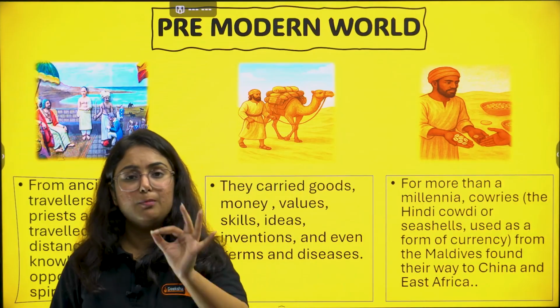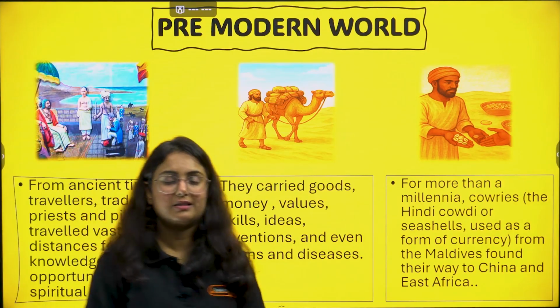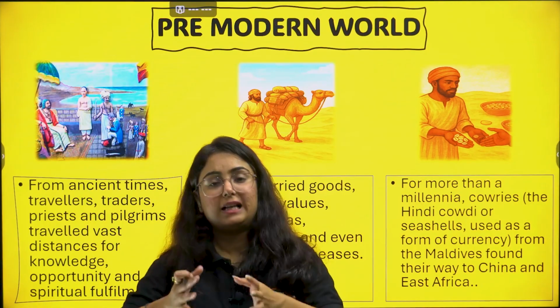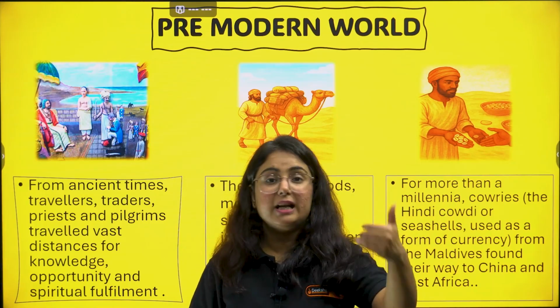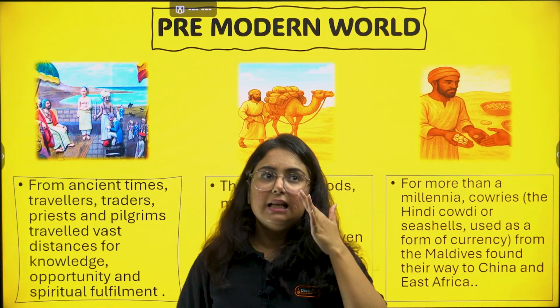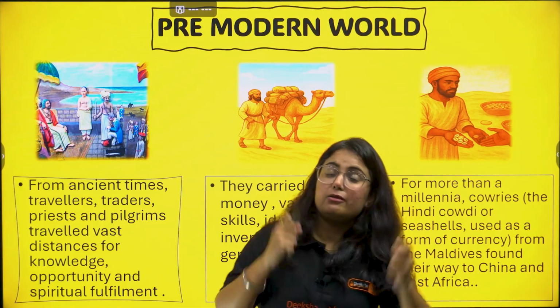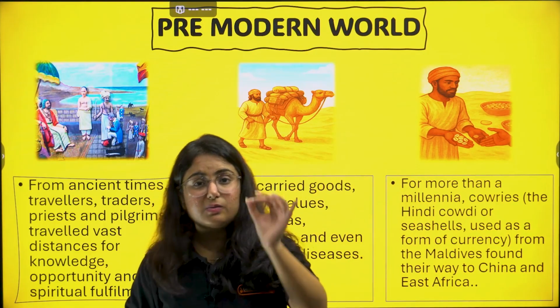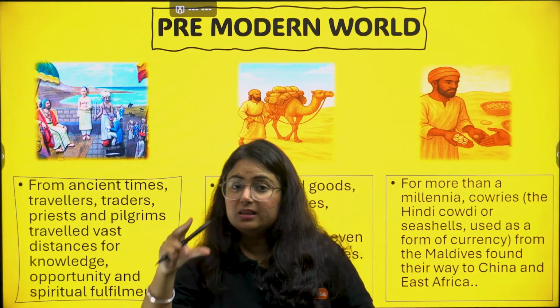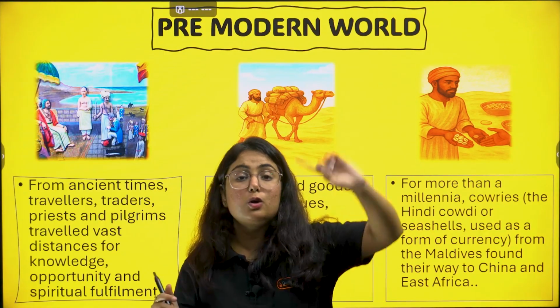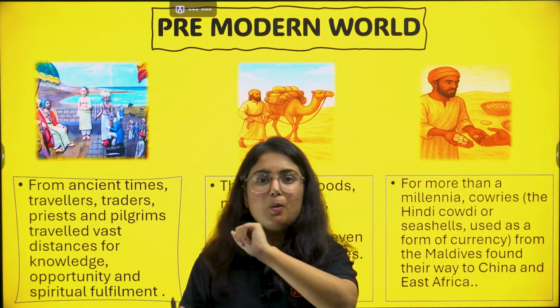Now, the word pre-modern itself makes us understand that before modernity, before the modern world, there existed trade in the world. Yes, that it is. Like if we go back to class 6 and remember that we have studied the Indus Valley civilization, we can clearly understand that the Indus Valley civilization also had trade relations with the Mesopotamian civilization.